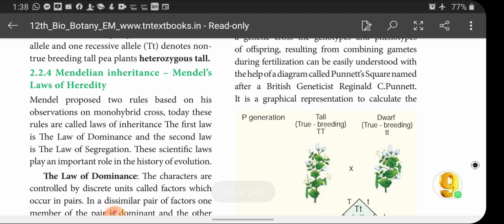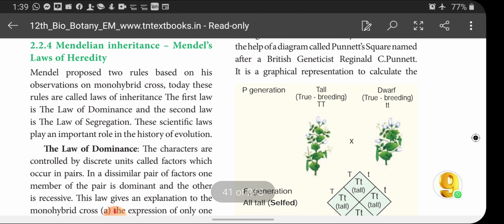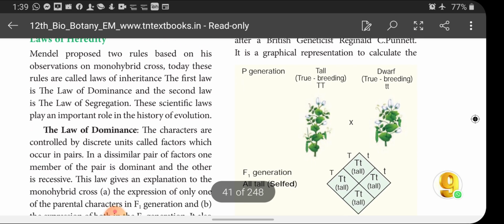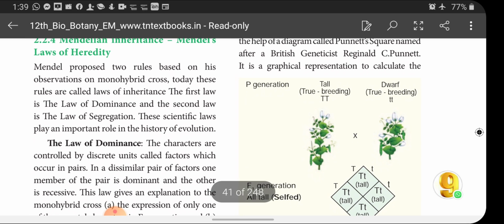Mendelian inheritance, Mendel's laws of heredity. Mendel proposed two rules based on his observation of monohybrid crosses. Today, these rules are called laws of inheritance. The first is the law of dominance and the second is the law of segregation. These scientific laws play an important role in the history of evolution. Mendel did two crosses: one is the monohybrid cross, another is the dihybrid cross.